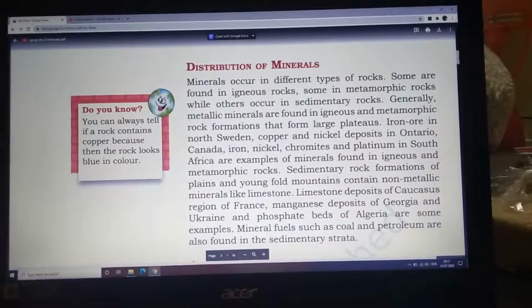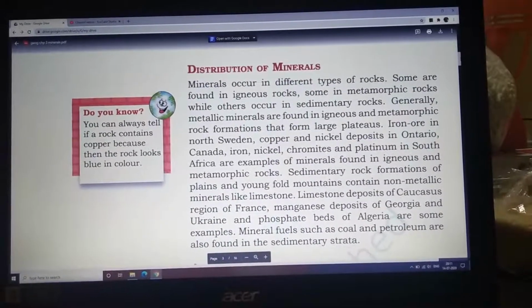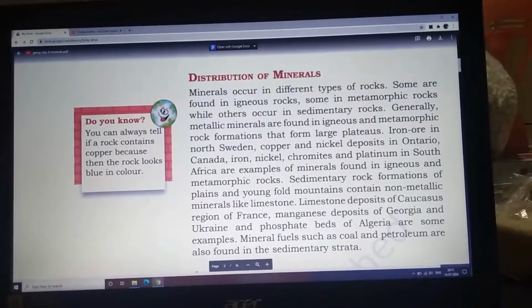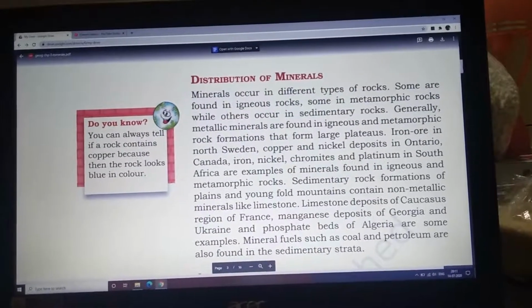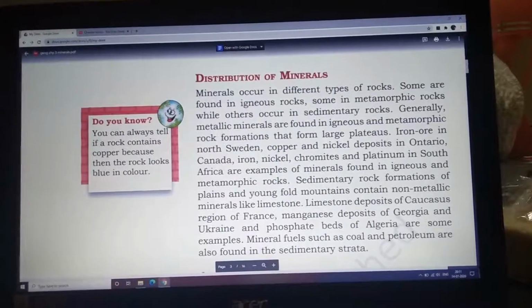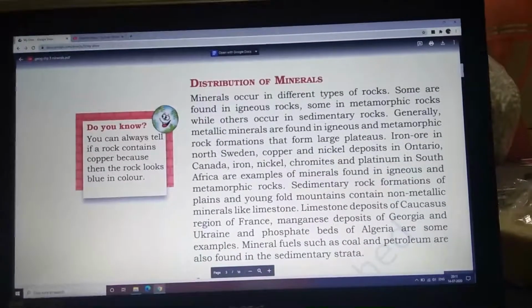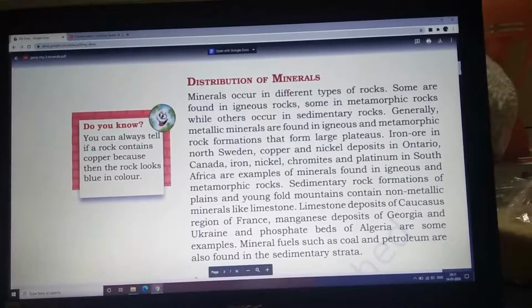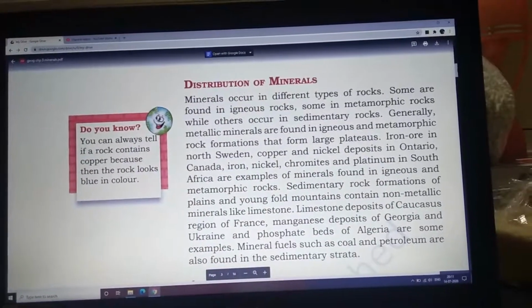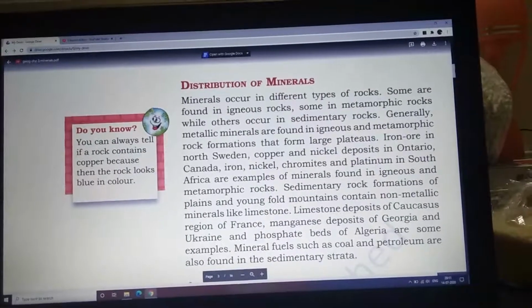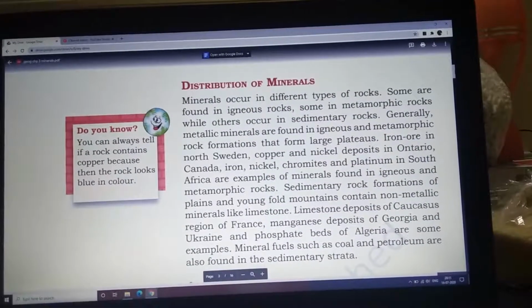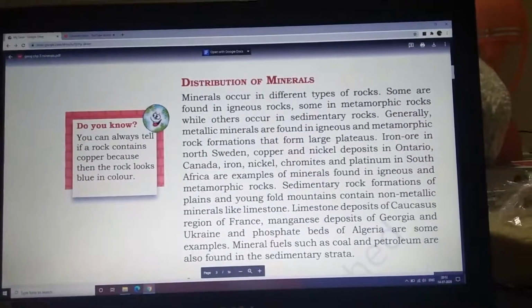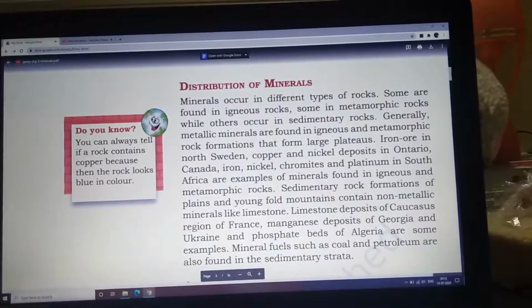Sedimentary rock formations of plains and young fold mountains contain non-metallic minerals like limestones. Limestone is a non-metallic mineral. Limestone deposits of the Caucasus region of France, manganese deposits of Georgia and Ukraine, and phosphate beds of Algeria are some of the examples. Please underline all of these names.